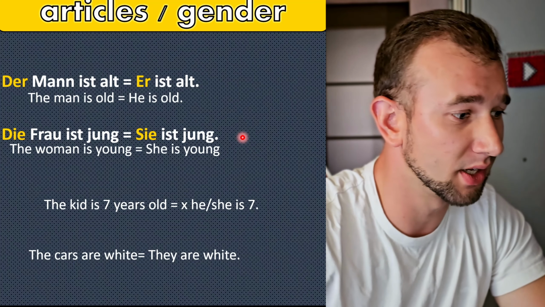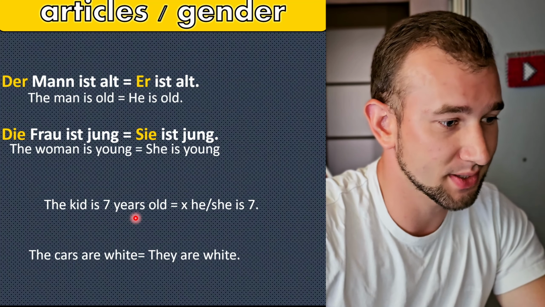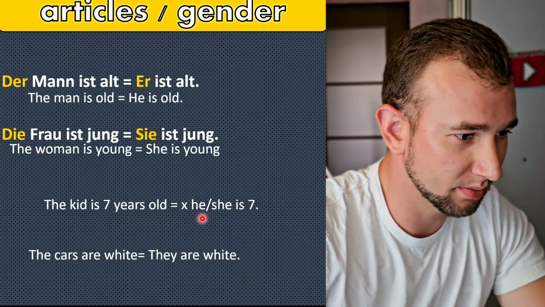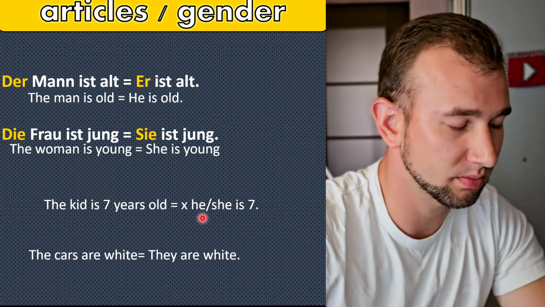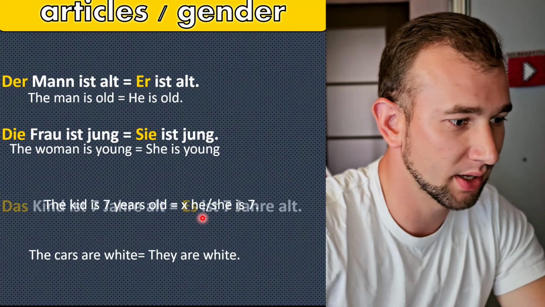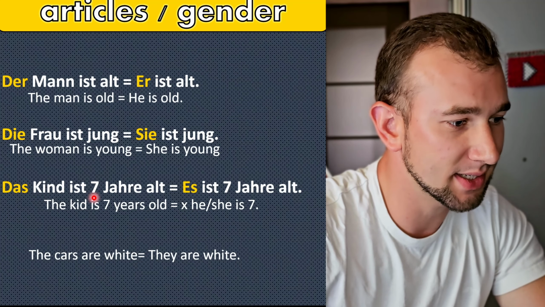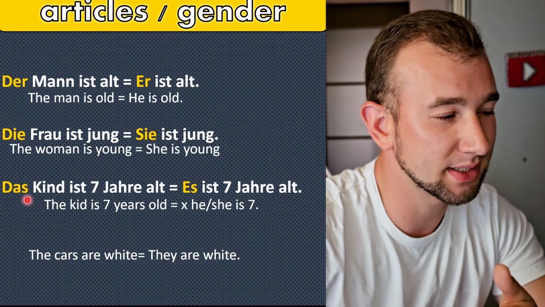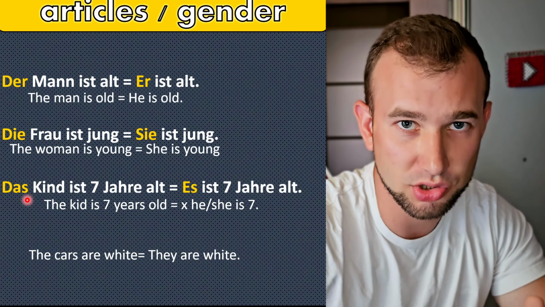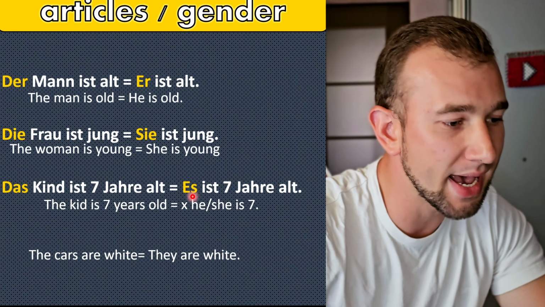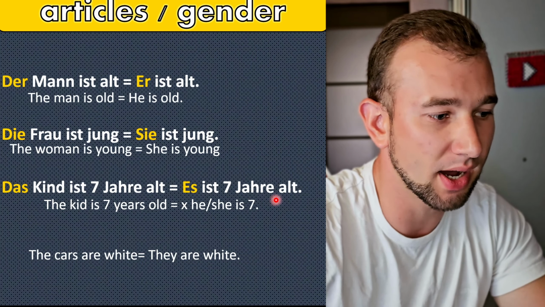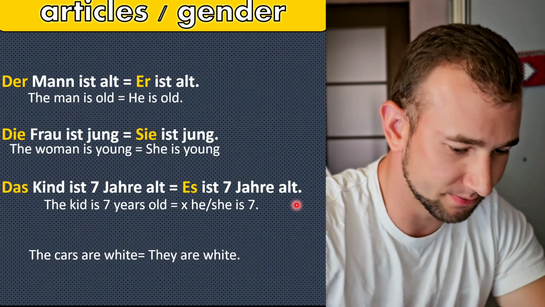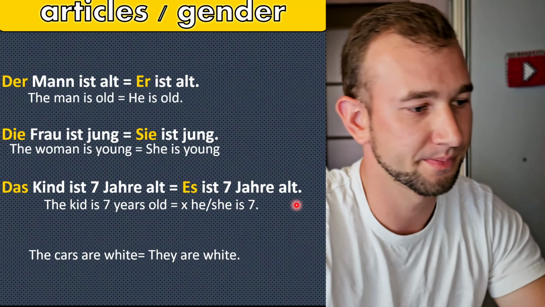As you see, it's like in English. It's very easy. The kid is 7 years old. He or she is 7. It's more personal in English. And in German, das Kind ist 7 Jahre alt. Das Kind means that it is a neutral gender. So, es ist 7 Jahre alt. It makes no difference if it's a boy or a girl.